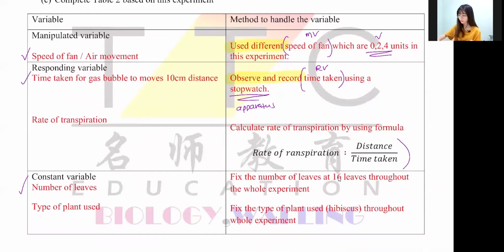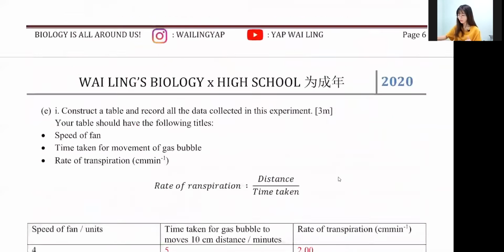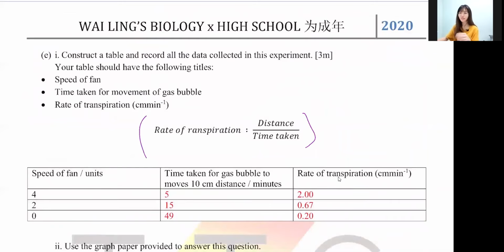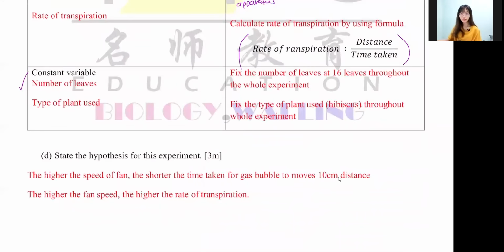remember, you have to write the formula. If you don't know the formula, you can refer to your table here, if they give you a formula. If they didn't give you a formula, you have to derive a formula by yourself, or you memorize the formula by yourself. Next one, constant variable, right?